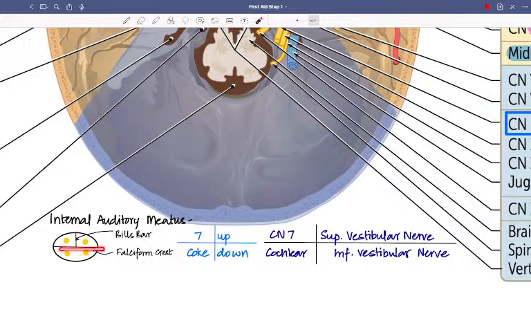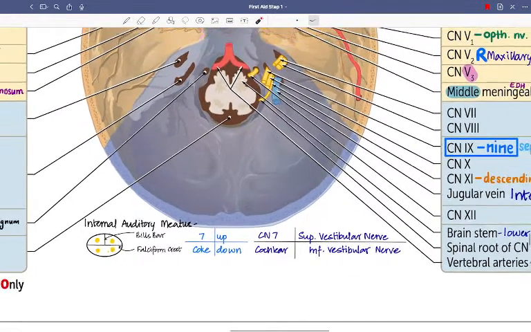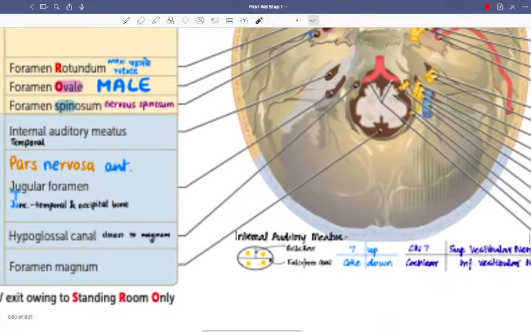Falciform crest, 7 up, Coke down. The cranial nerve 7 is superior, up; the superior vestibular nerve, and cochlear is down, with the inferior vestibular nerve. So basically, the vestibulocochlear nerve divides into 3 parts in the internal auditory meatus. So all this that we did.